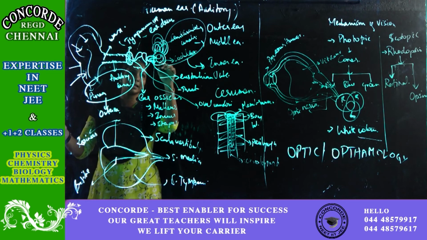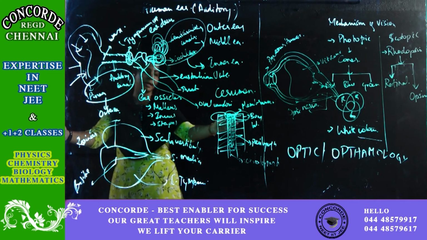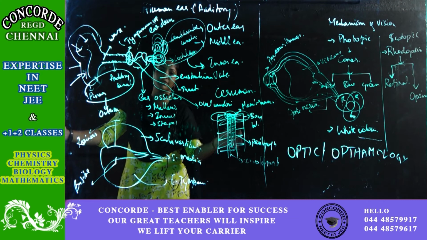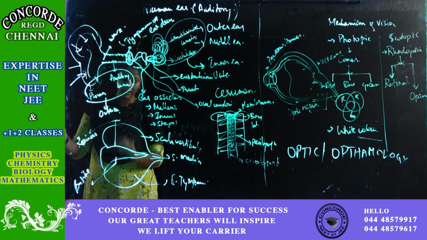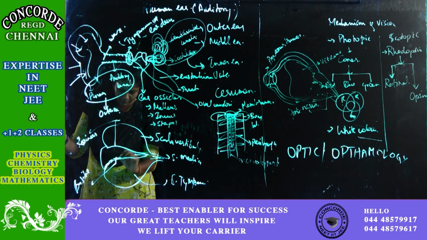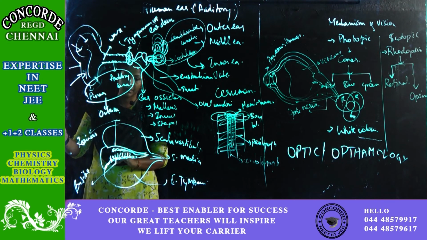Inside the cochlea, the transmission is happening through the perilymph and endolymph, and they will have their functional unit, nothing but the organ of Corti, which is this. On the organ of Corti, this is your basilar membrane. Here you have tiny hair cells and a plate called the tectorial plate.